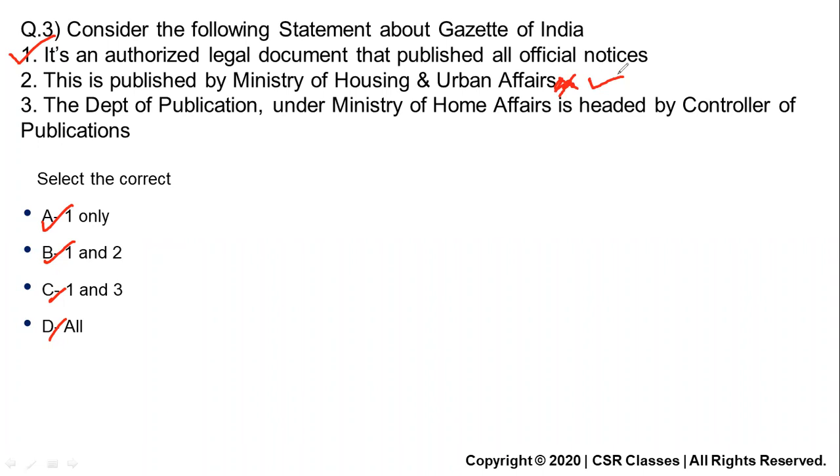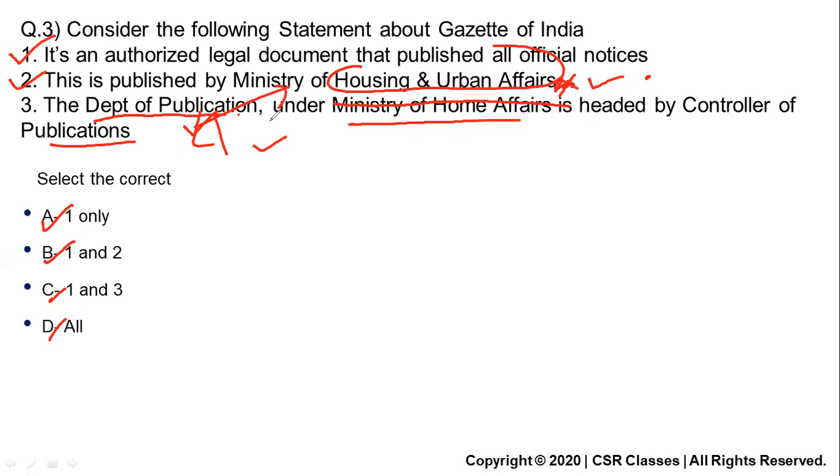This is a part of governance. Okay. Now the third statement. So the second statement is correct. The Department of Publication. Okay, fine. Gazette, published, publication, you can go with this. Under the Ministry of Home Affairs, headed by the Controller of Publication. Usually you will not go with statement 2, you will go with statement 3, because you will find the Department of Publication, and the Ministry of Home Affairs is a big ministry, so the Gazette might be under that. But the reality is it is not under the Ministry of Home Affairs. It is under the Ministry of Housing and Urban Affairs, Department of Publications.